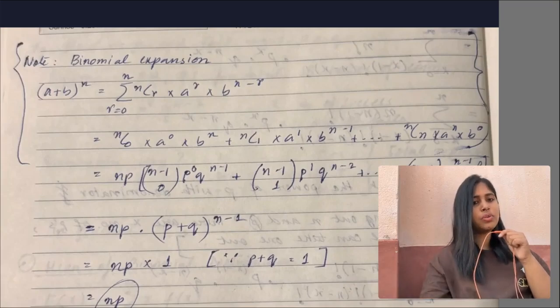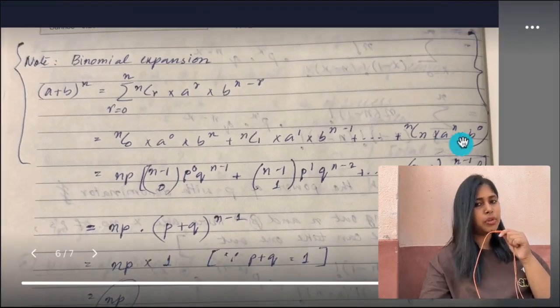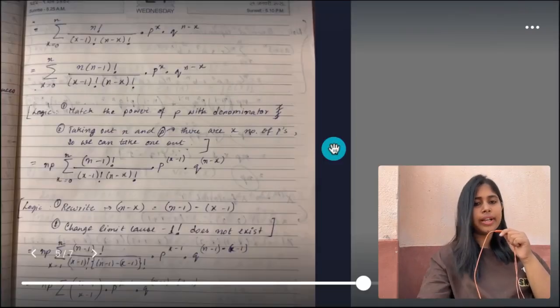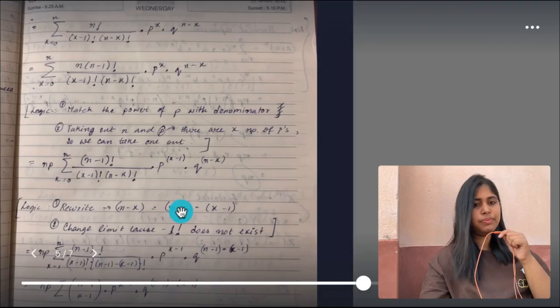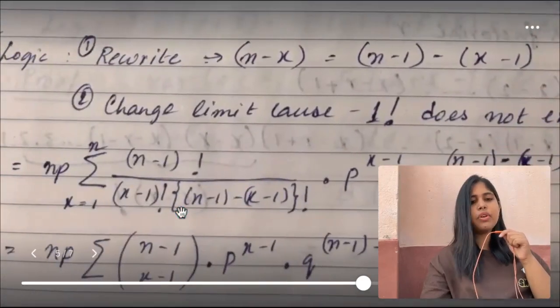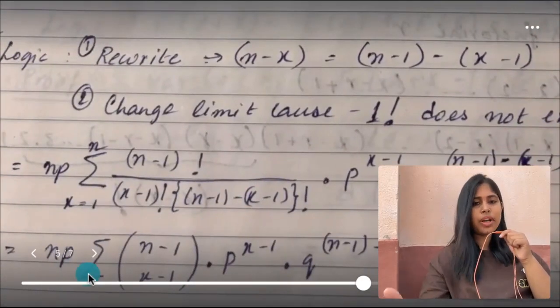We get nC0 into a to the power 0 into b to the power n, plus nC1 into a to the power 1 into b to the power n minus 1, plus, and it goes on till nCn into a to the power n into b to the power 0. So basically, if you want to expand this one, then how can we do it?